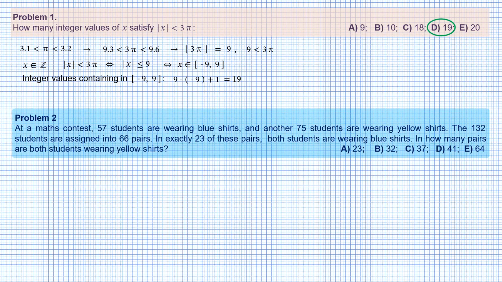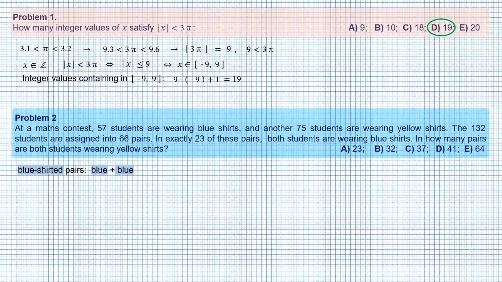At a math contest, 57 students are wearing blue shirts and another 75 students are wearing yellow shirts. The 132 students are assigned into 66 pairs. In exactly 23 of these pairs, both students are wearing blue shirts. In how many pairs are both students wearing yellow shirts? Let's not get confused with that.